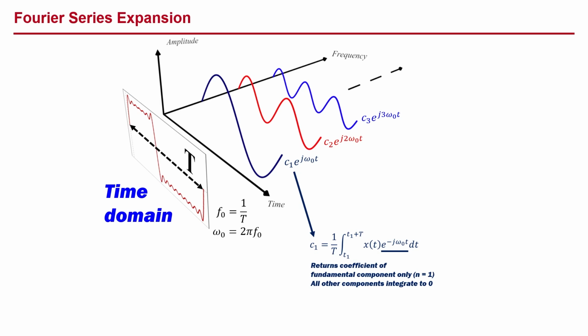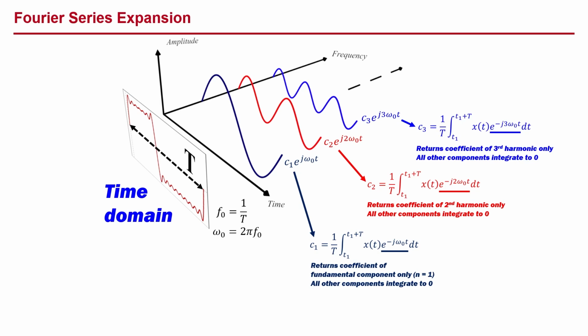The coefficient of the second harmonic, C2, is obtained by multiplying x of t by e raised to the power of minus j times 2 omega naught t, and taking the time-averaged integral over the period T. The coefficient of the third harmonic, C3, is obtained by multiplying x of t by e raised to the power of minus j times 3 times omega naught t, and taking the time-averaged integral over the period T.